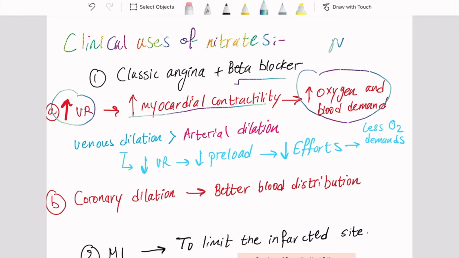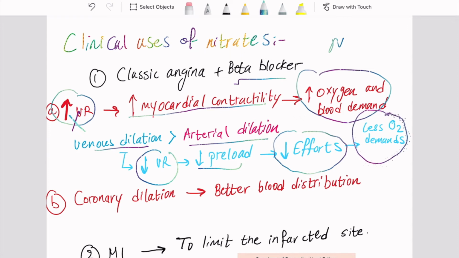How will they work? As we mentioned, they will increase the cyclic GMP. This will lead to venous dilation more than arterial dilation. This will lead to decreased venous return, so this will be cancelled, decreased preload, less blood is going to the heart, and since less blood is going to the heart, less efforts are needed from the heart. Thus, we need less oxygen and blood supply and there are less demands.